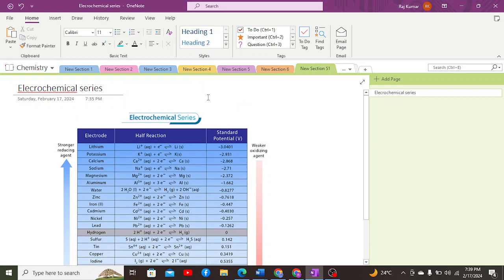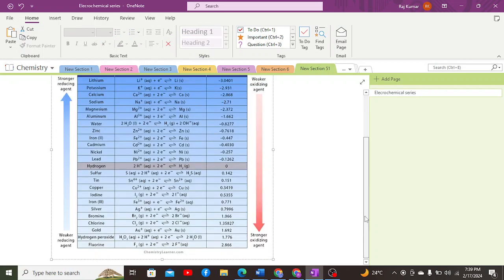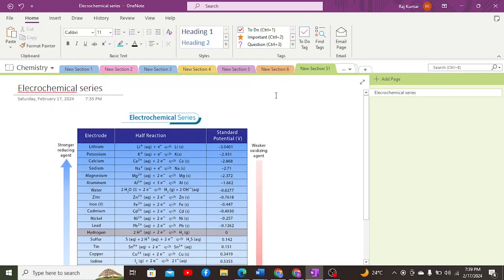The electrochemical series was proposed by the International Union of Pure and Applied Chemistry, IUPAC. We have previously discussed that they gave a standardized form of electrode potential, which was the reduction potential. Whenever we are measuring the electrode potential, it should be measured as reduction potential as per the agreement of IUPAC.